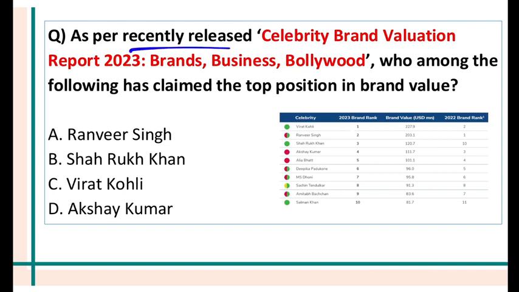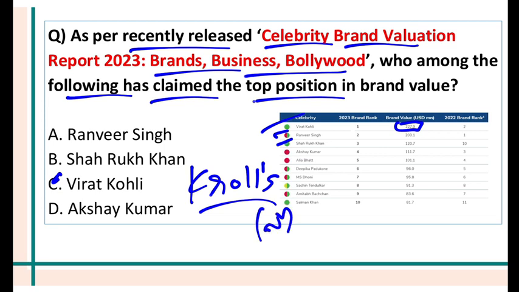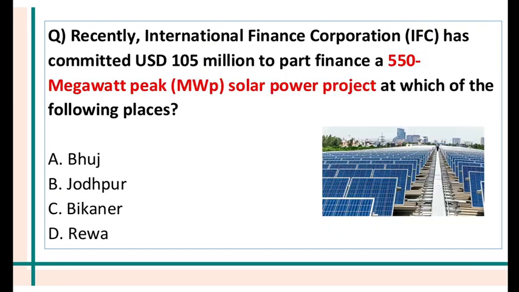As per the recently released Celebrity Brand Valuation Report, Brands, Businesses and Bollywood, who among the following has claimed the top position in brand value? So you can see Virat Kohli, one of the greatest cricket players India has seen. His brand value is the highest, $227 million. Second is Ranveer Singh, the famous actor. Third is Shah Rukh Khan. So this is a ranking given by Kroll, a company based in New York. It is into celebrity brand valuations.